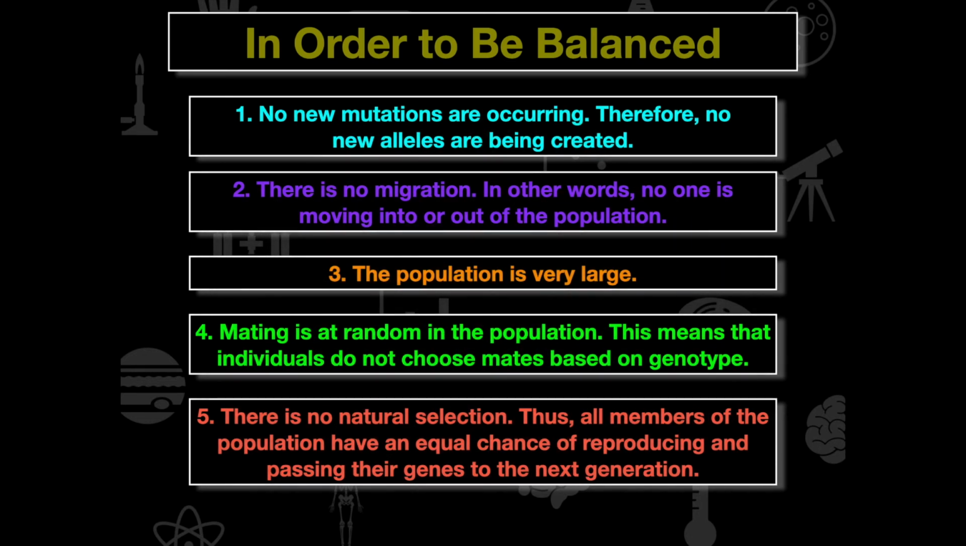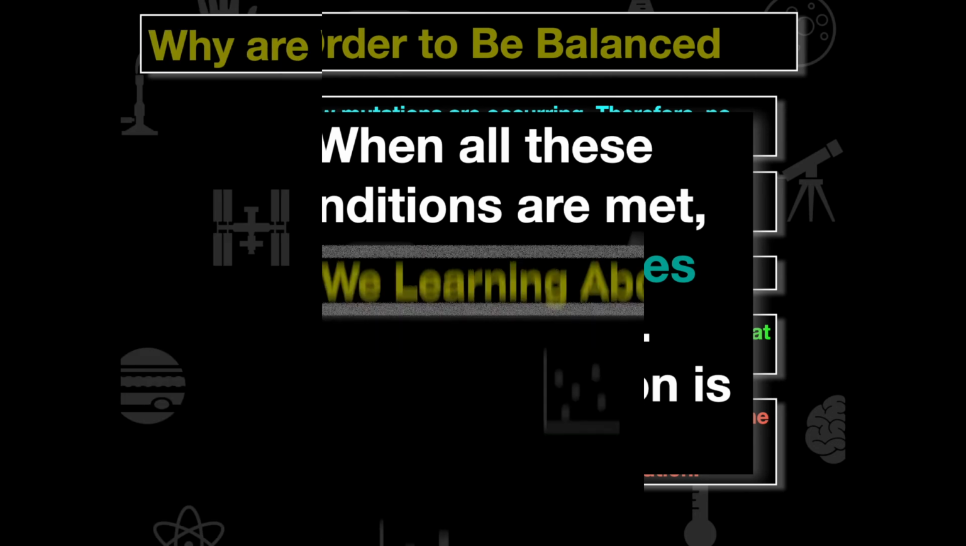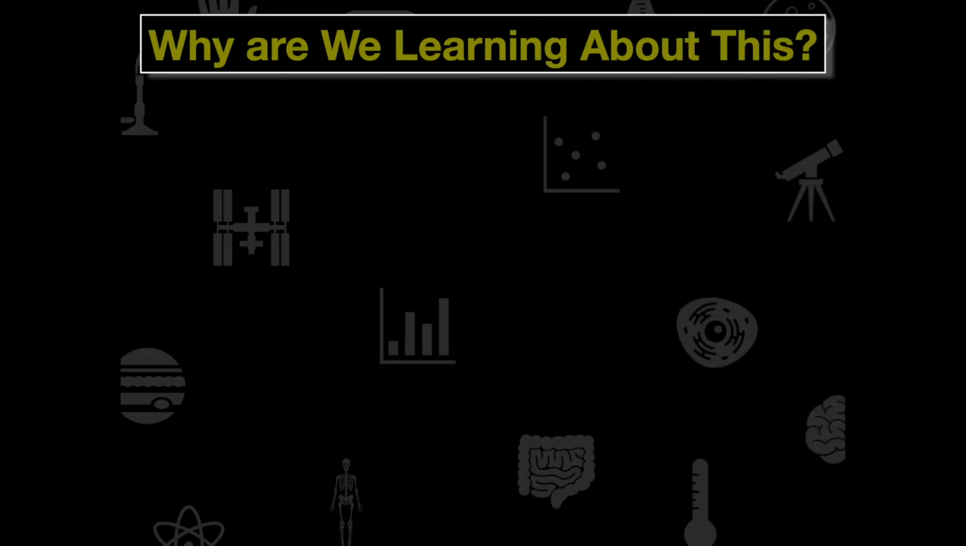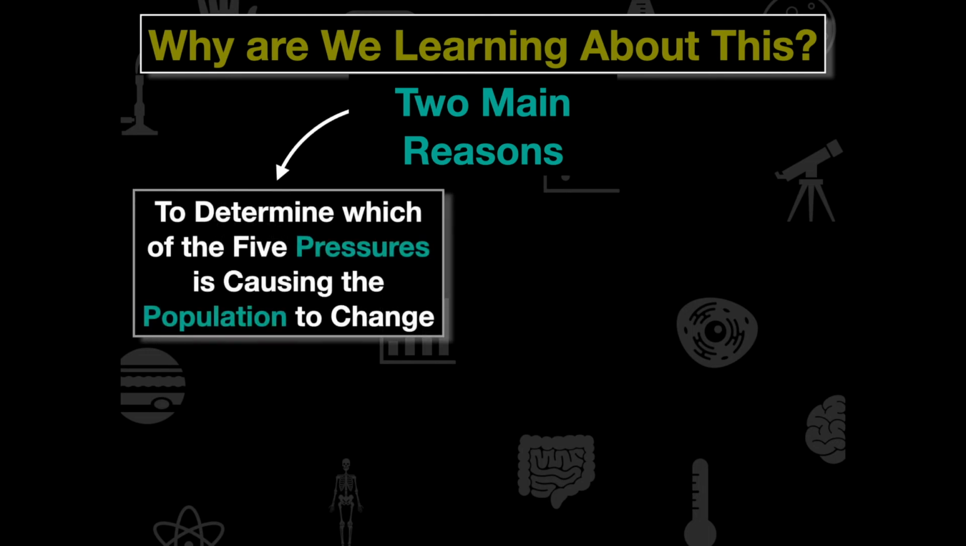Now, when all of these conditions are met, evolution and adaptation are not occurring. There are no evolutionary forces that will cause a change in our allele frequencies. The reason we're learning about all of this is for 2 fundamental reasons. The first one is what we've talked about: we can determine which of the 5 pressures is causing the population to change. So we can identify what is causing this population to change over time.